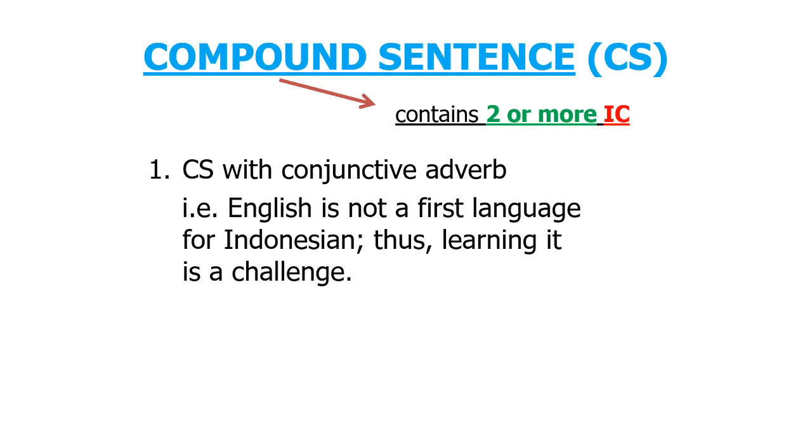The next type of compound sentence is compound sentence with conjunctive adverb. The independent clauses of a compound sentence can also be joined by a conjunctive adverb such as rather, however, otherwise, and therefore. But here, I choose to use a conjunctive adverb that is thus. Now let us make a sentence by using this conjunctive adverb. Here I already have an example, that is, English is not a first language for Indonesians, semicolon, thus, comma, learning it is a challenge.